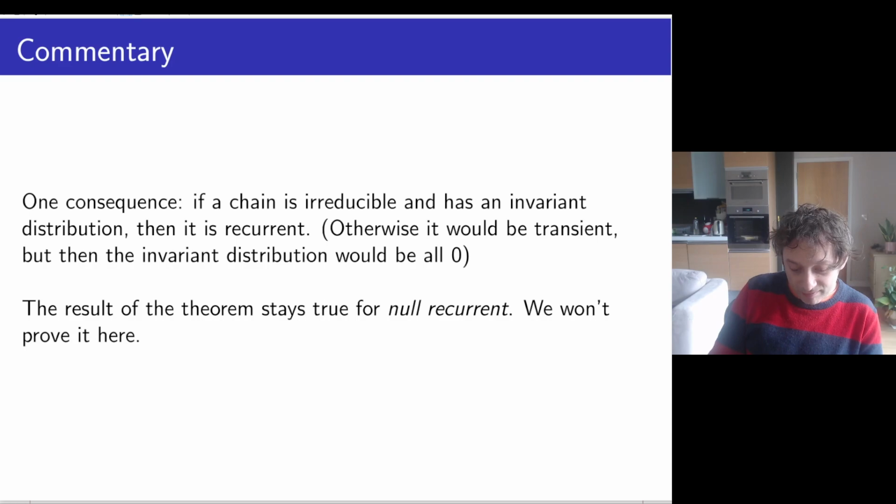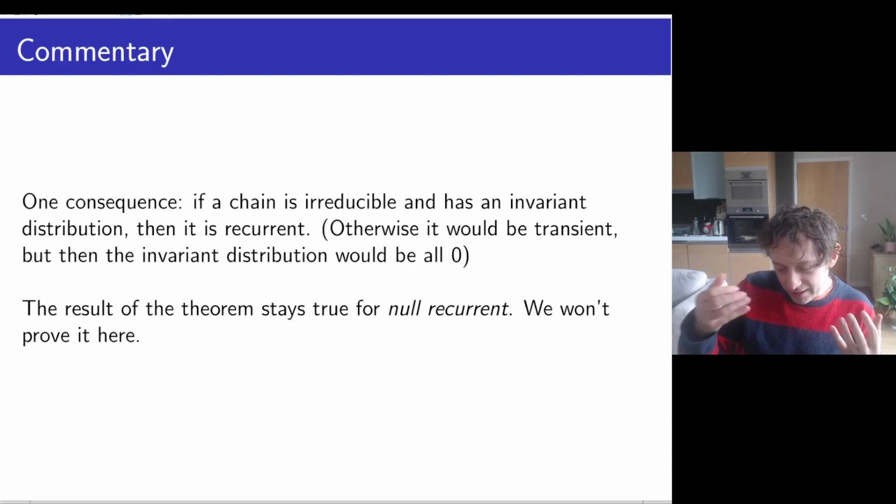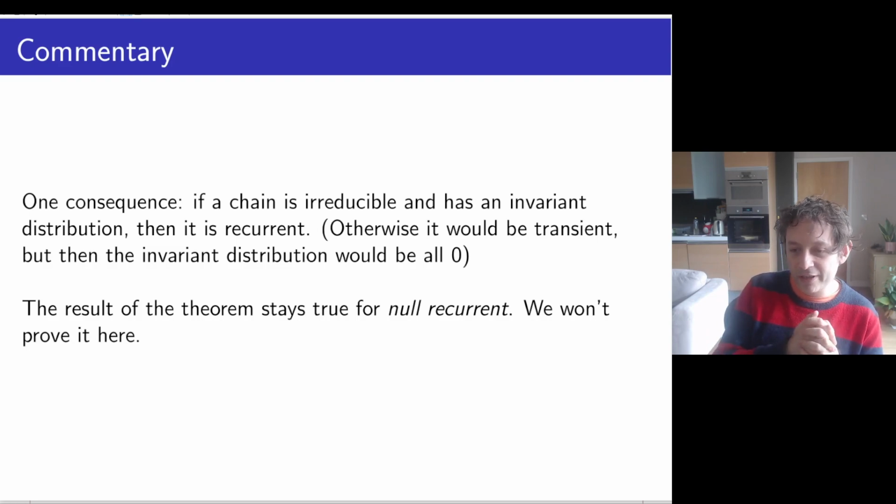And so that's kind of interesting. Even though it's a reasonably nice process, it doesn't have an invariant distribution because it's just not nice enough. You need to be positive recurrent to have an invariant distribution. So this interpretation of the invariant distribution represents how much you want to come back. It means that null recurrent is not good enough. You really need to be positive recurrent for it to want to come and visit that state.